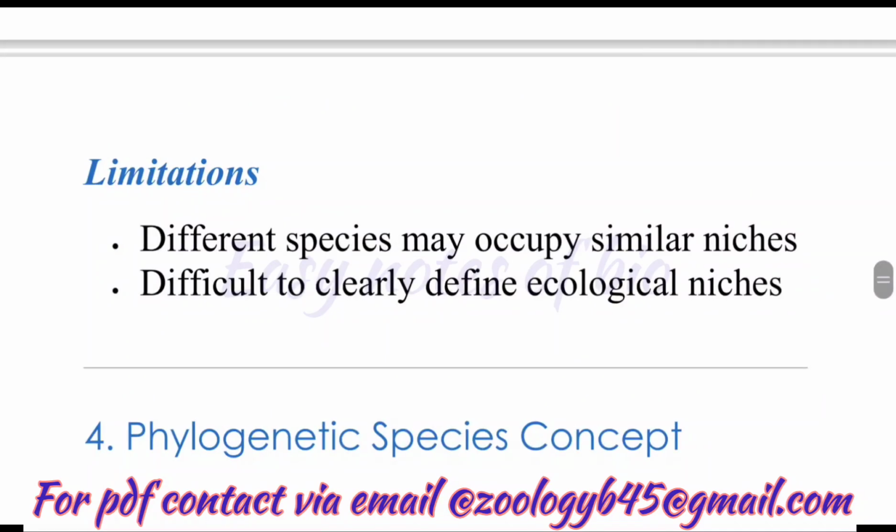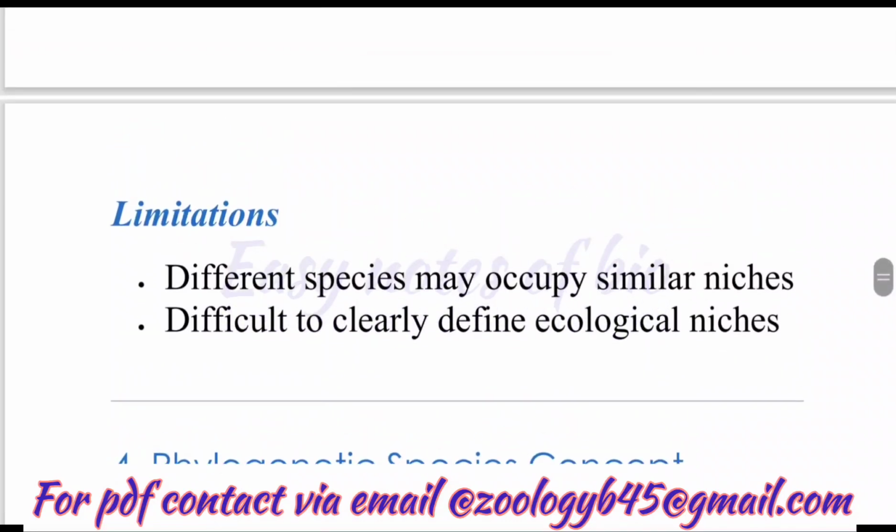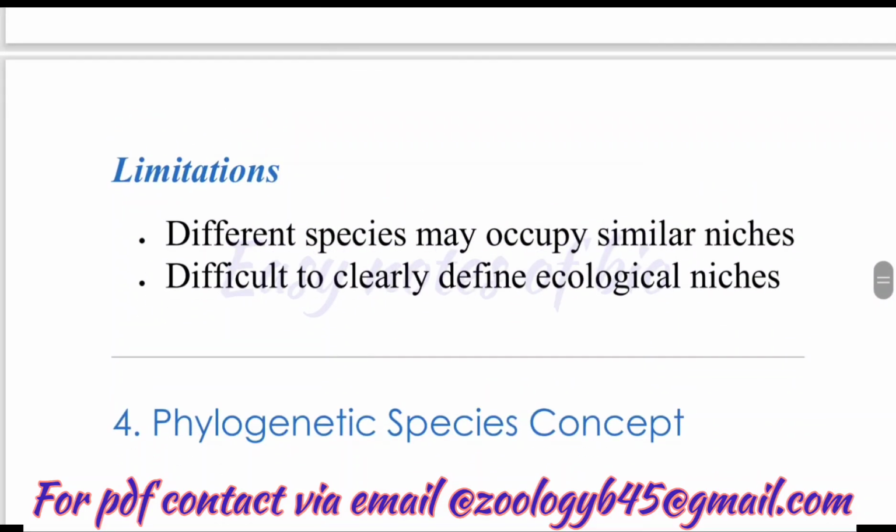Now, limitations: different species may occupy similar niches. Species may be different, they can still occupy similar ecology or similar environment. They can prefer similar environment. Difficult to clearly define ecological niches. It is difficult to clearly define their functions. What are their functions towards the environment?